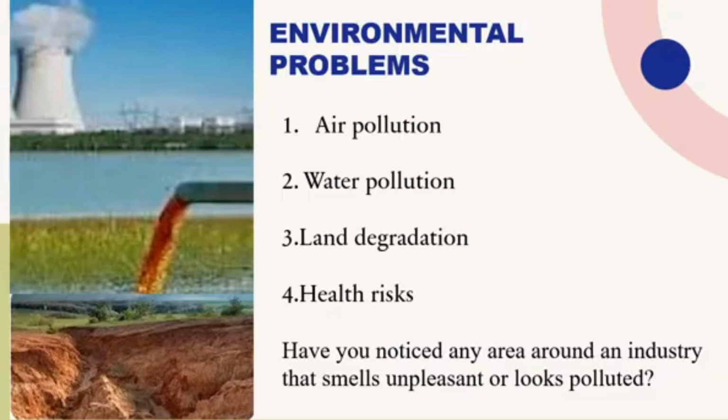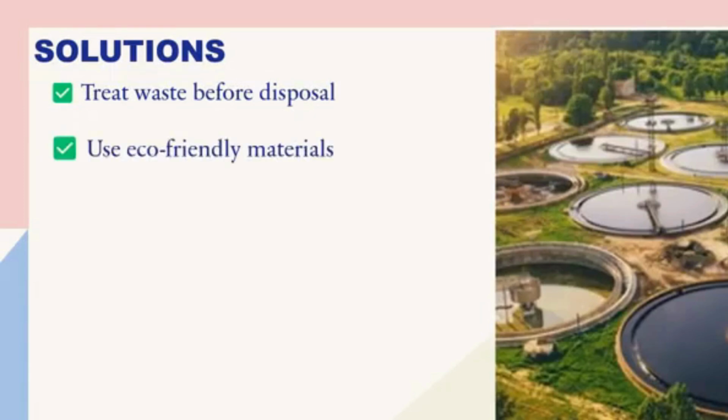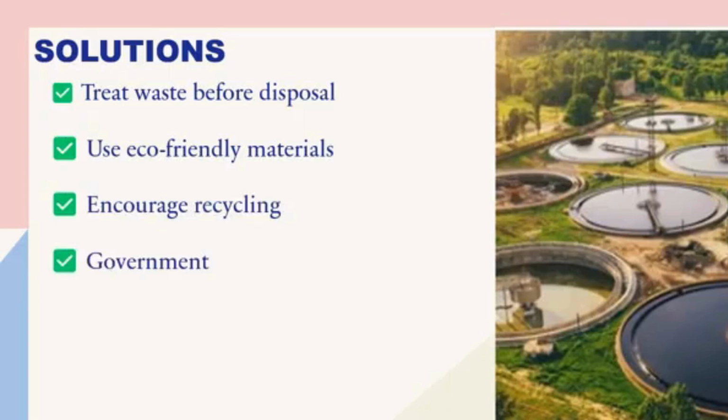Now, what are the solutions to this problem? The first thing is to treat waste products before disposal. Then secondly, use eco-friendly materials. Then encourage recycling. We should learn to recycle our plastic.